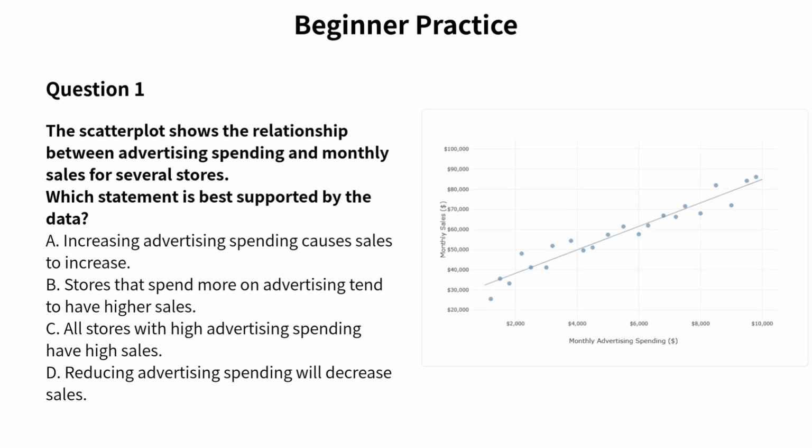Here is your first practice question. The scatterplot shows the relationship between advertising spending and monthly sales for several stores. Which statement is best supported by the data? You have 30 seconds. Pause the video and choose the best answer.